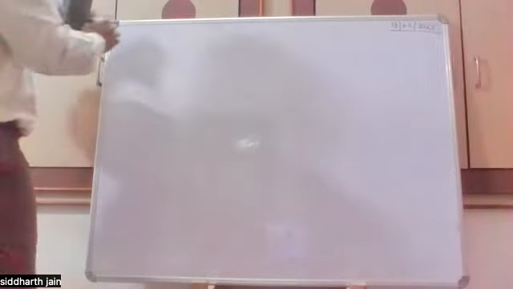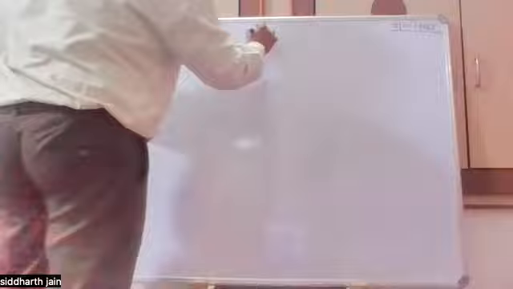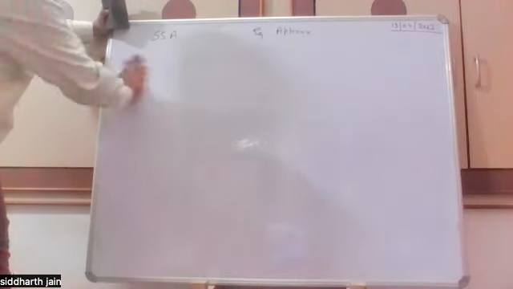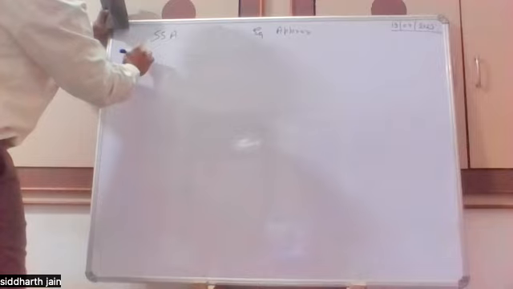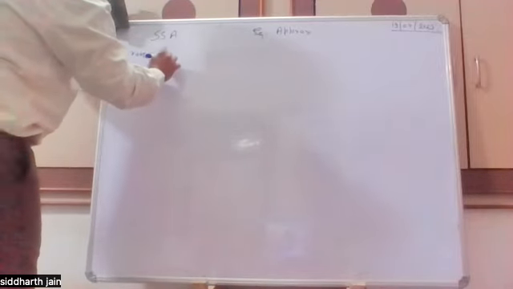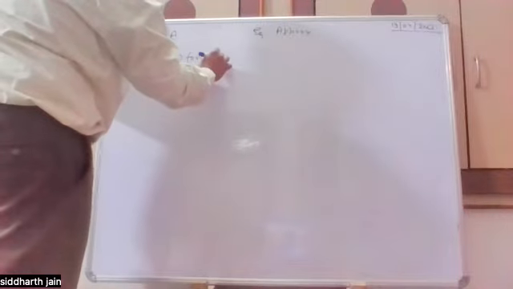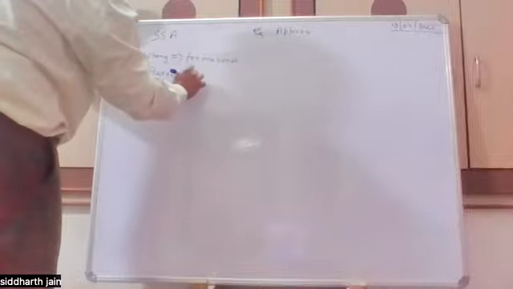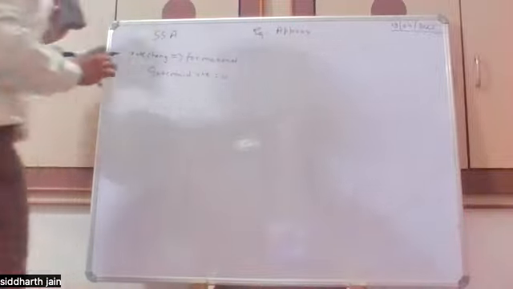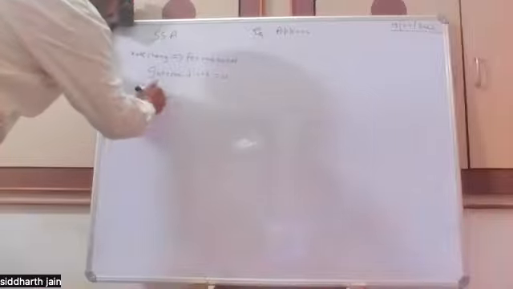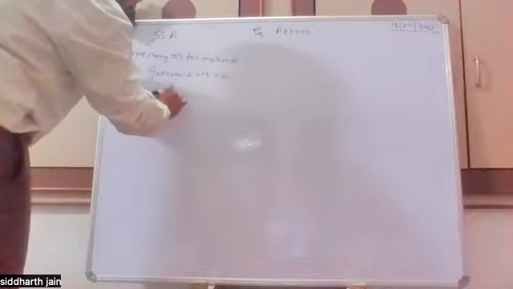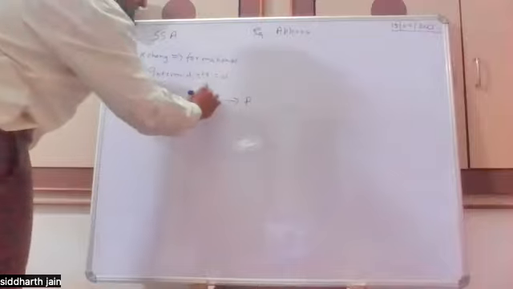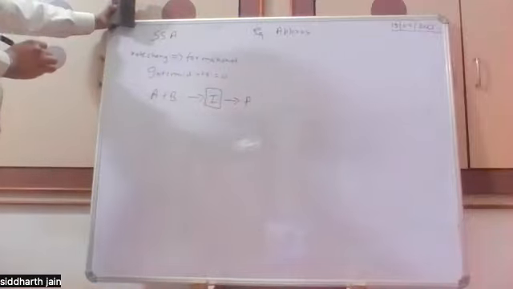So, sir, in case of steady state approximation, we define that the rate of change for the formation of the intermediate is equal to zero. What we mean by that is, if we have molecules A and B getting converted to intermediate I and then to the products, whatever the rate of change for the formation of this intermediate is, it will always be zero.